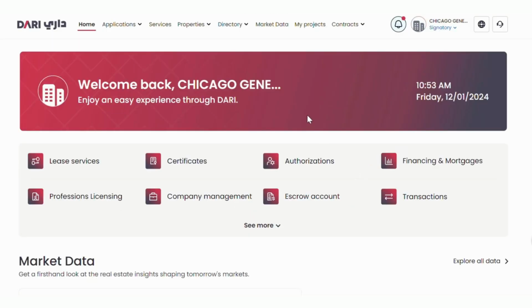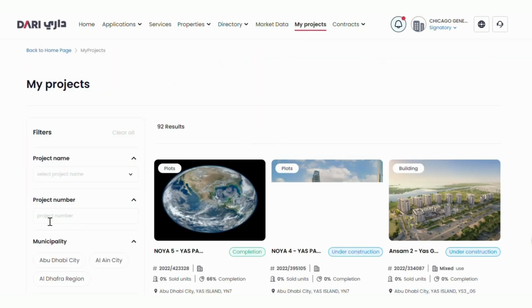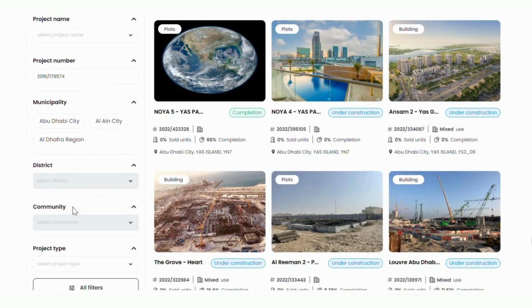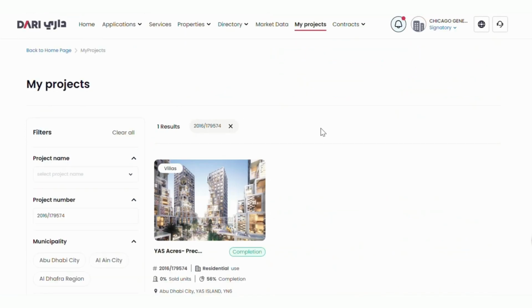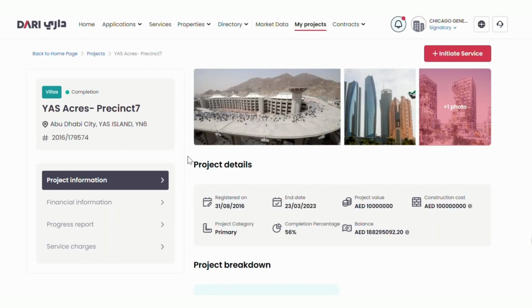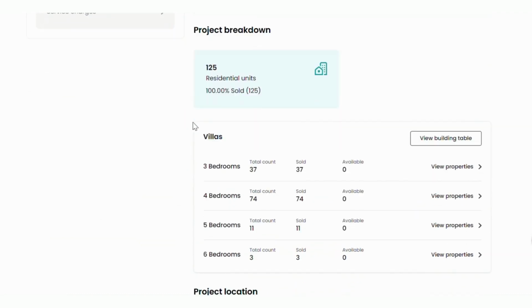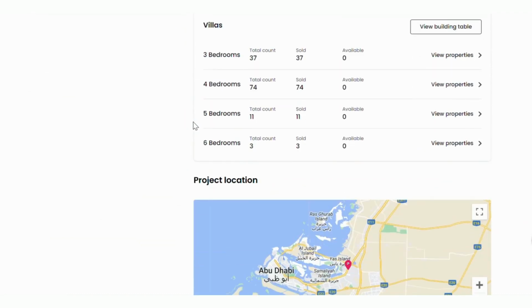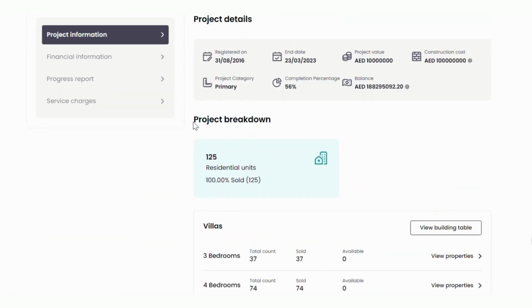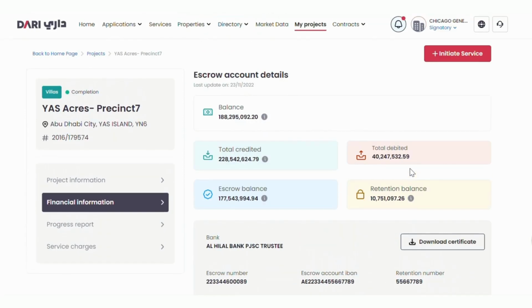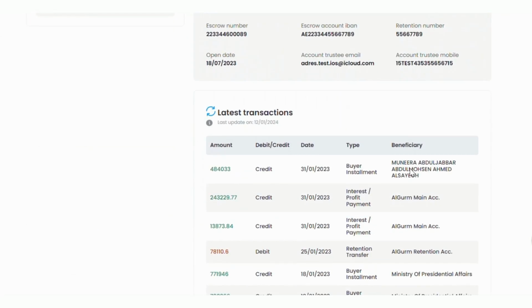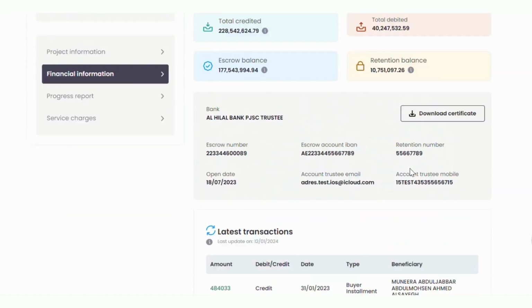Navigate to My Projects. In the search filters, enter the project number and click Show Results. Now, choose the project. The project information will be displayed, such as the project details, project breakdown, villas, and project location. Click Financial Information to view the escrow account details and the latest transactions.